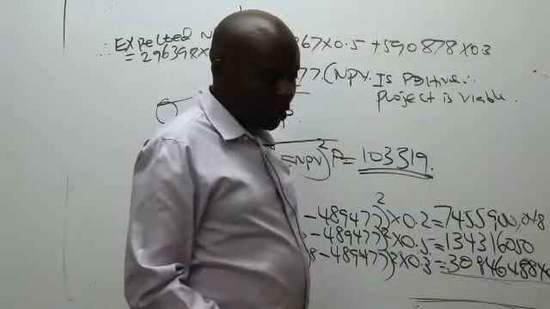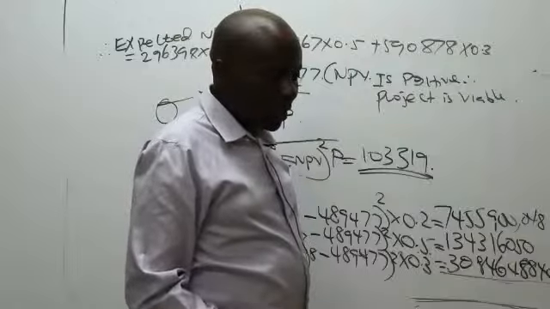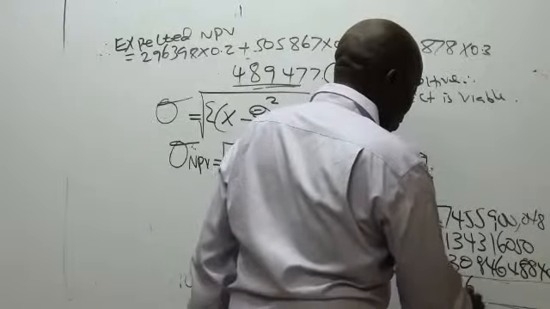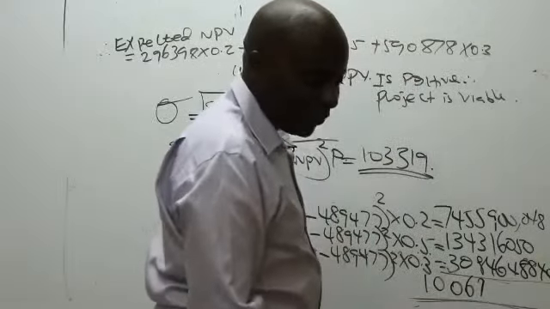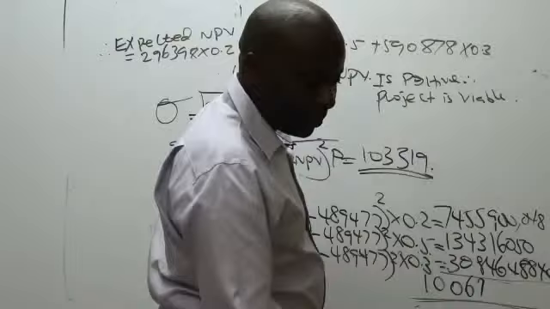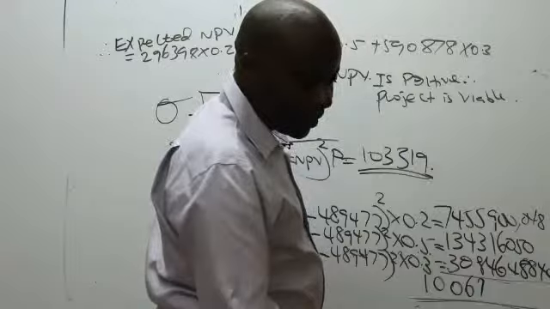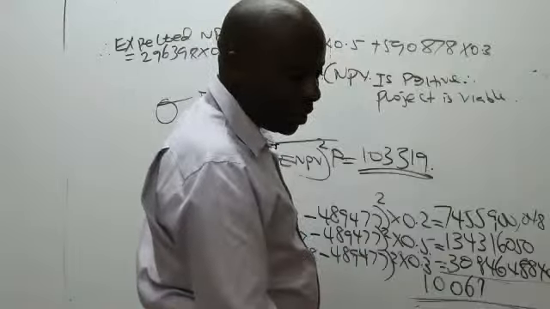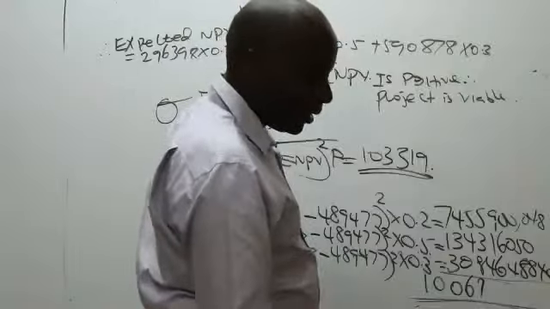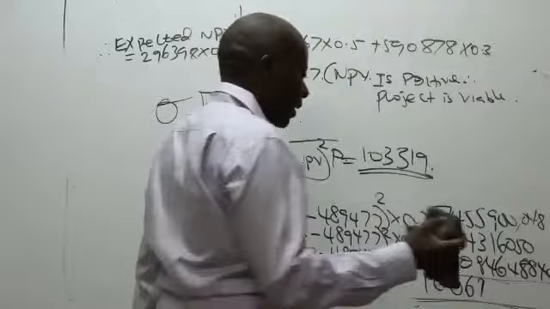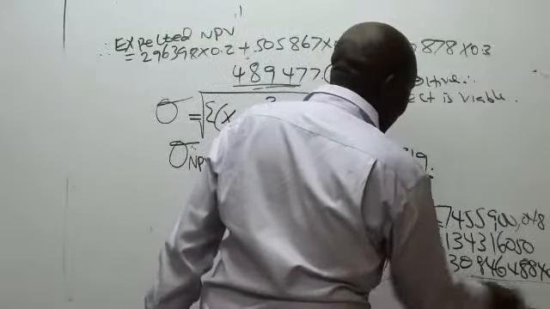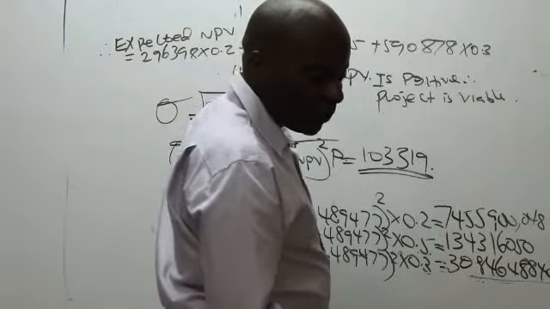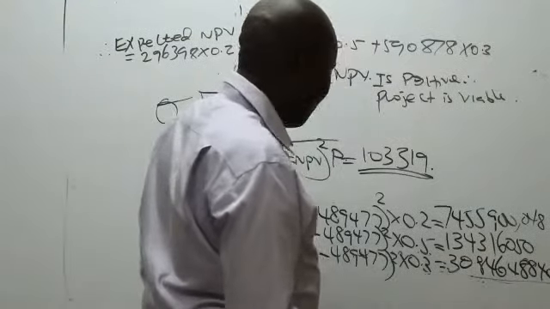Is there somebody who can give me the 10,067? The total figure, when you add the 3. They're telling me it's all 10. They're telling me, Mwalimu, that figure is wrong. It's 322. Is the last negative.